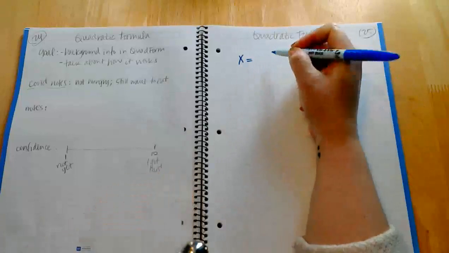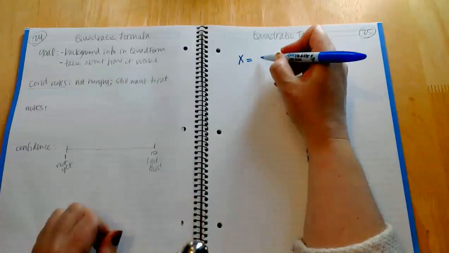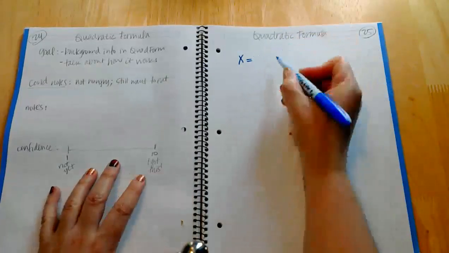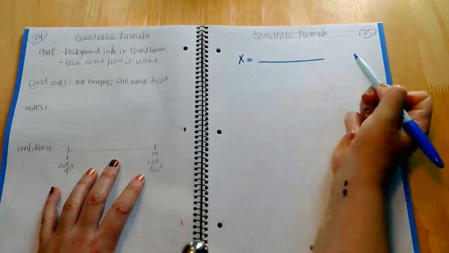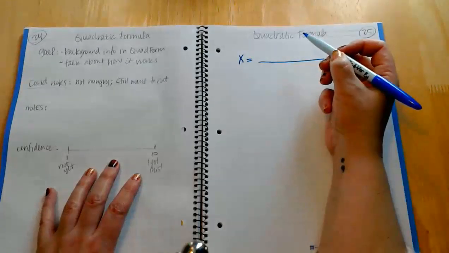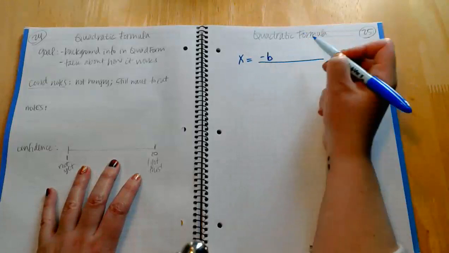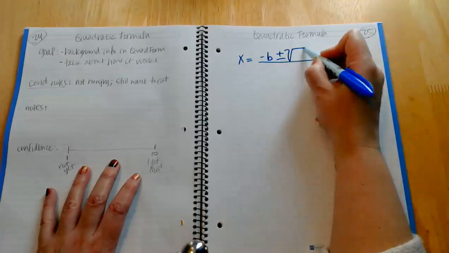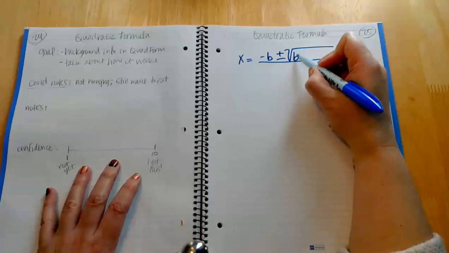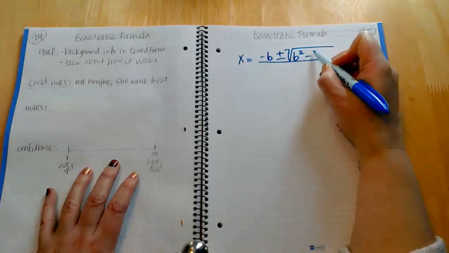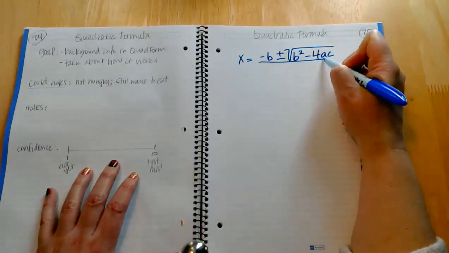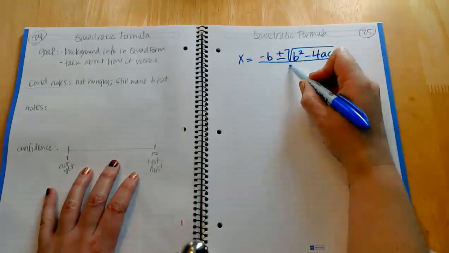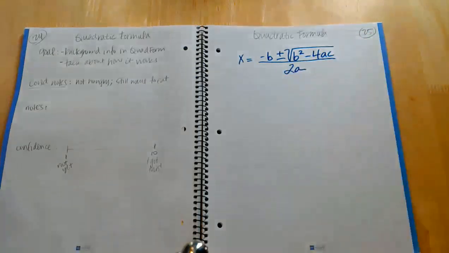I grabbed a marker to write this formula. So x equals, and I've got kind of two parts of a fraction here. -b plus or minus the square root of b squared minus 4ac all over 2a.